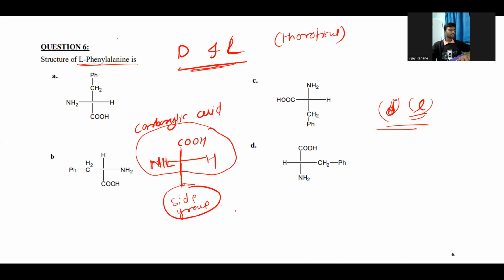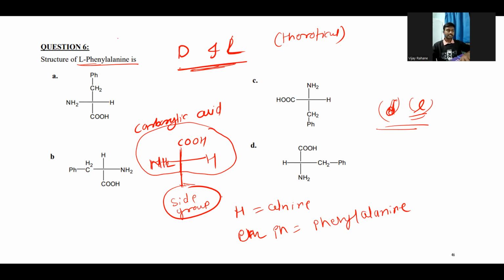So depending upon which side group is attached, let's say the side group is equal to hydrogen, then it will be alanine. If the side group is CH2Ph, then it is phenylalanine. And depending on any side group which is present here, the nomenclature will be like in this fashion.